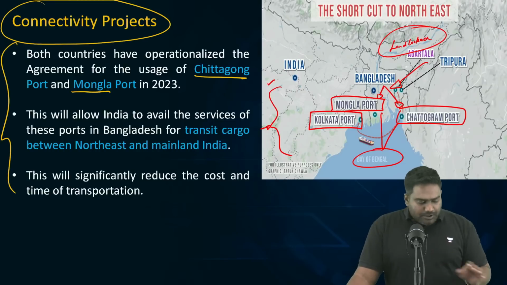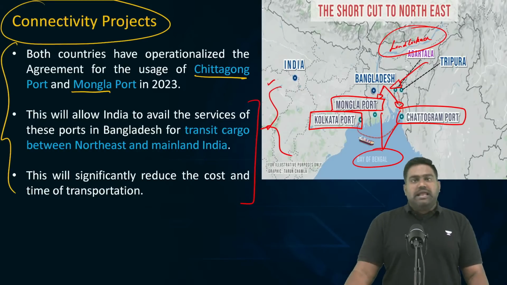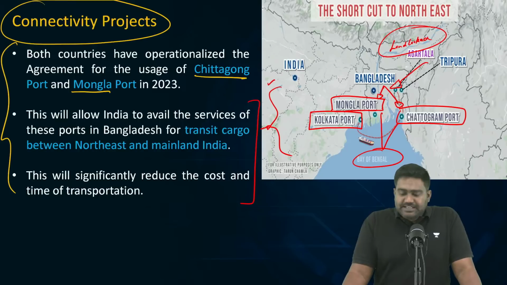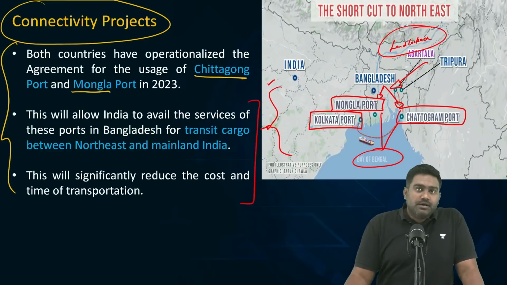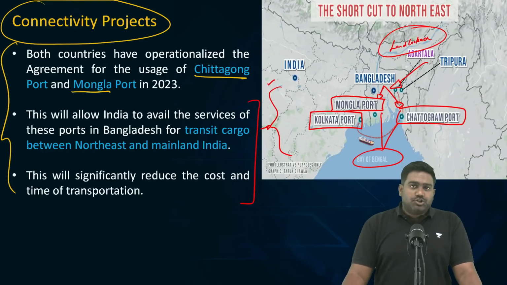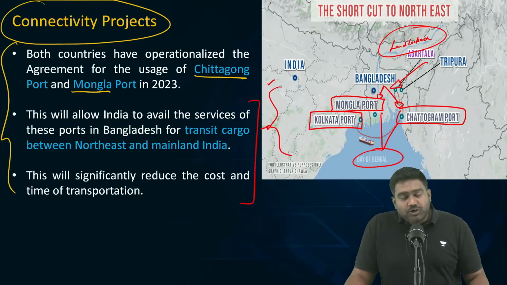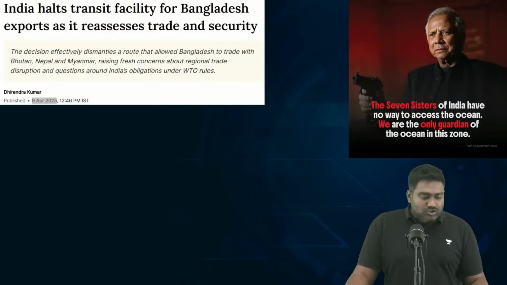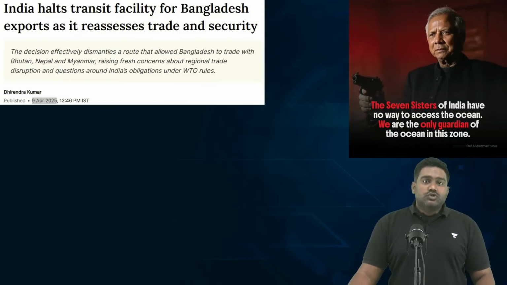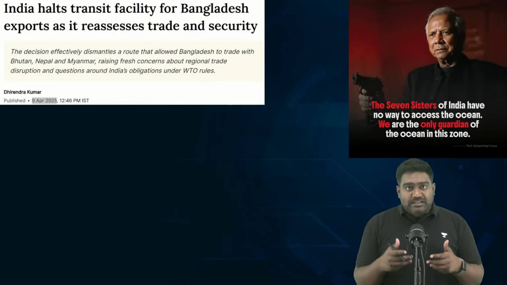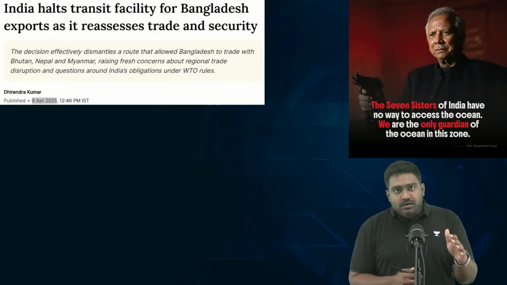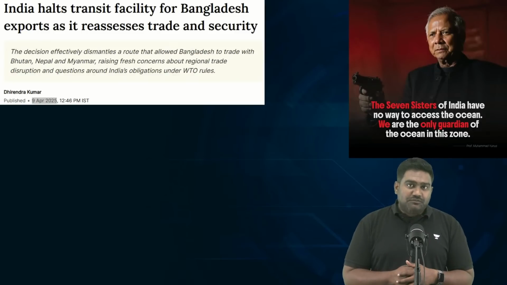So this is all related to the tensions which have come up between India and Bangladesh, the rise of anti-India elements, the targeting of religious minorities in the country, and how the administration of Muhammad Yunus has gotten closer to Pakistan and China at the cost of Indian security interests. So all these developments have led India to take this big decision to suspend the transshipment arrangement that we had.